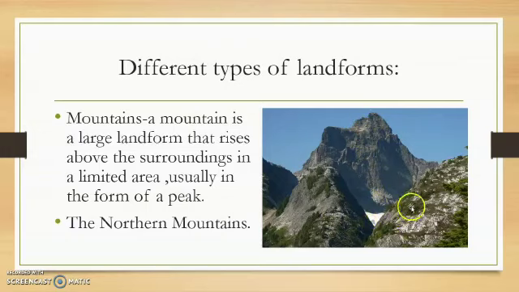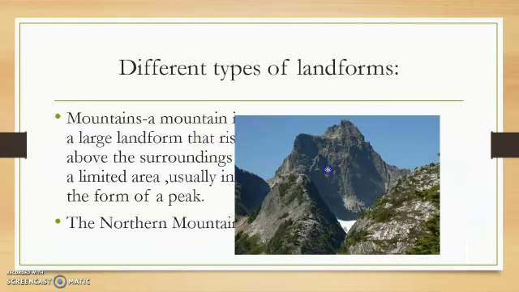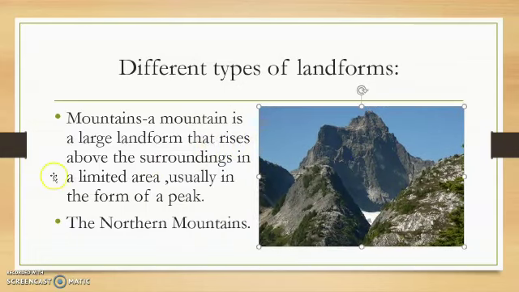And in this lesson we are going to learn about northern mountains. The northern mountains, that means mountains which are in the north direction, we are calling them northern mountains. So what are mountains? Mountains are a large landform that rises above the surroundings in a limited area, usually in the form of a peak. Then what might be the next picture which I have shown you along with this one? We'll see that one also.